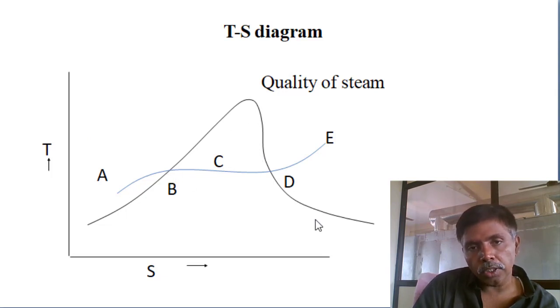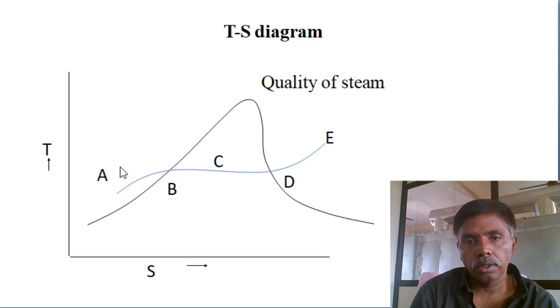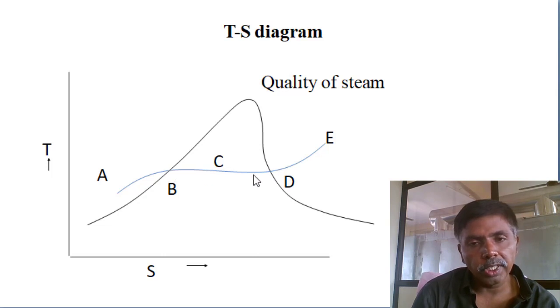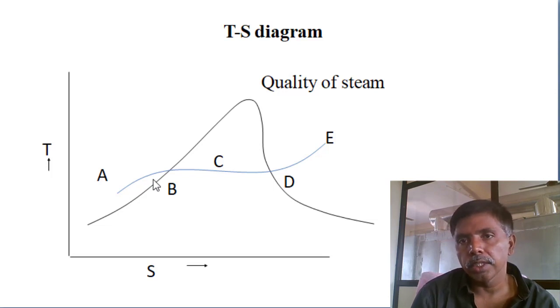Inside the saturation curve, the phase transformation will occur from liquid to solid. Okay. So here this stage is called subcooled. This is the saturated liquid. This is the saturated vapor. These 2 points we can extract directly from the steam table, from table number 1 or table number 2. Table number 1 is temperature based, table number 2 is pressure based. Generally we calculate pressure based, so from table number 2 you can extract the properties directly, saturated liquid and saturated vapor.